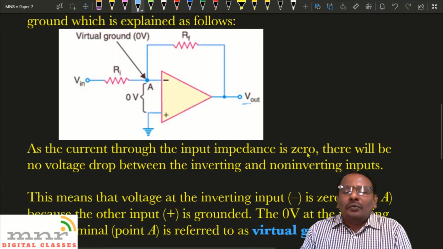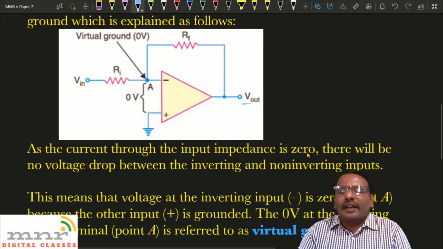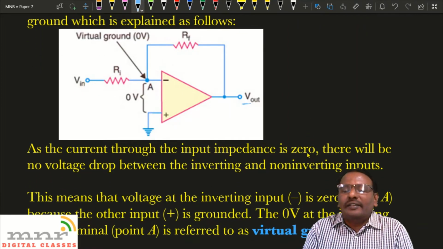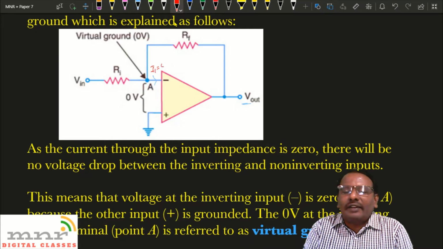Now, when the signal passes, as the input terminals are at infinite impedance, no current passes through the input terminals. If we take the current into the inverting input as I1, this is equal to 0. I2, the current entering the non-inverting input, is also equal to 0.